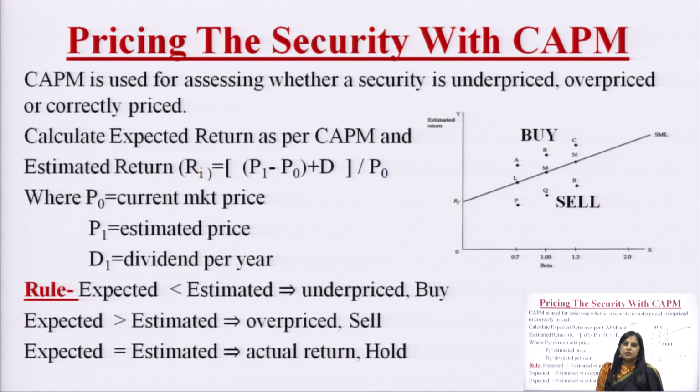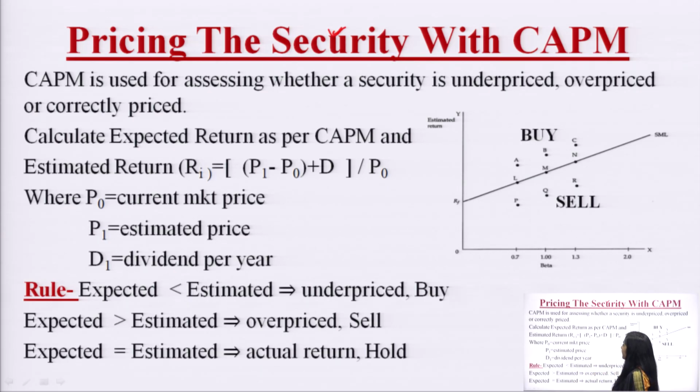So, how is this model used in reality? We have discussed all the derivations, but now this is the part which is actually used by investment managers or portfolio managers. How is it used? The CAPM model is used. It is also called a pricing model. CAPM is also used to find out which securities are overpriced in the market and which are underpriced, which portfolios are overpriced and which are underpriced.